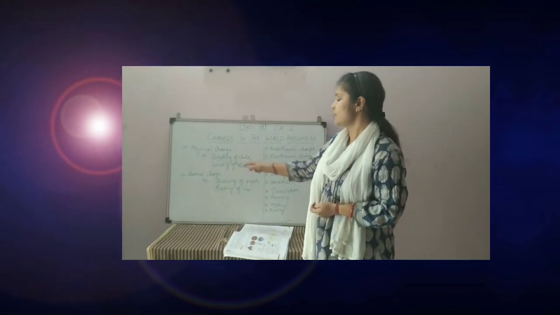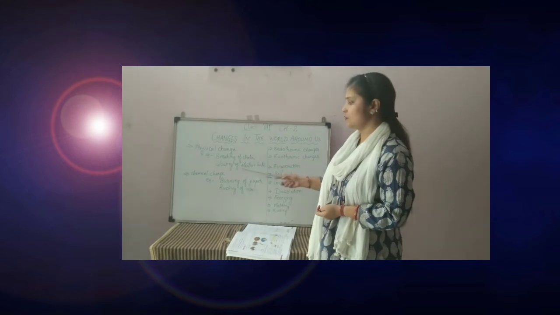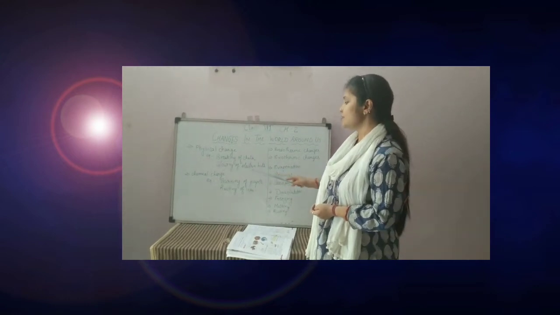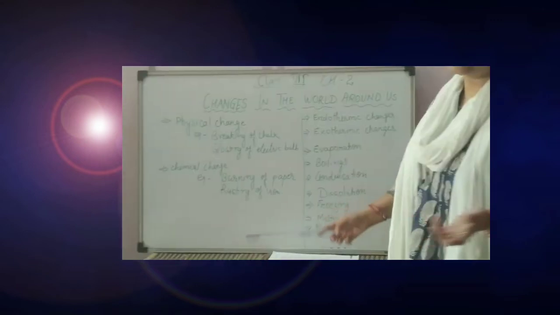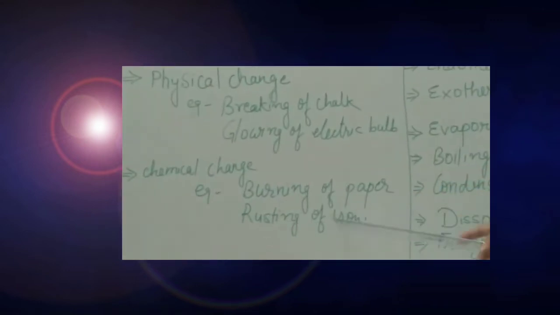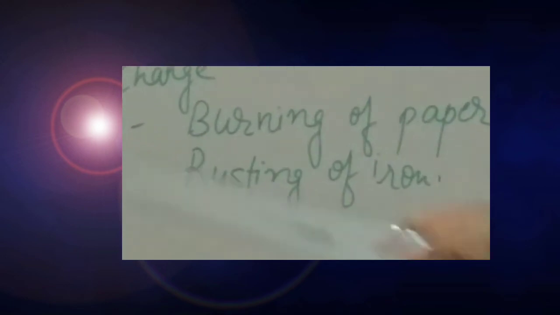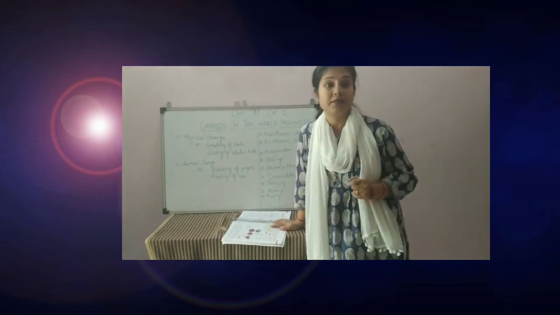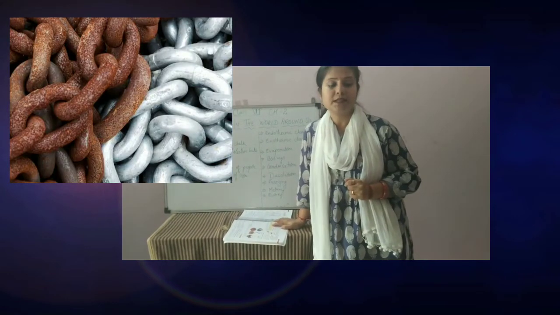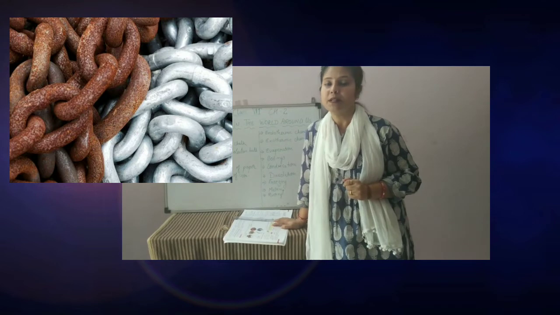Physical change, for example breaking of chalk, it's very simple. Glowing of an electric bulb. In chemical changes, burning of paper, which changes into ash. Rusting of iron is also a kind of chemical change, because from rusted iron we can't get raw iron again. So that is chemical change, we can say permanent changes.